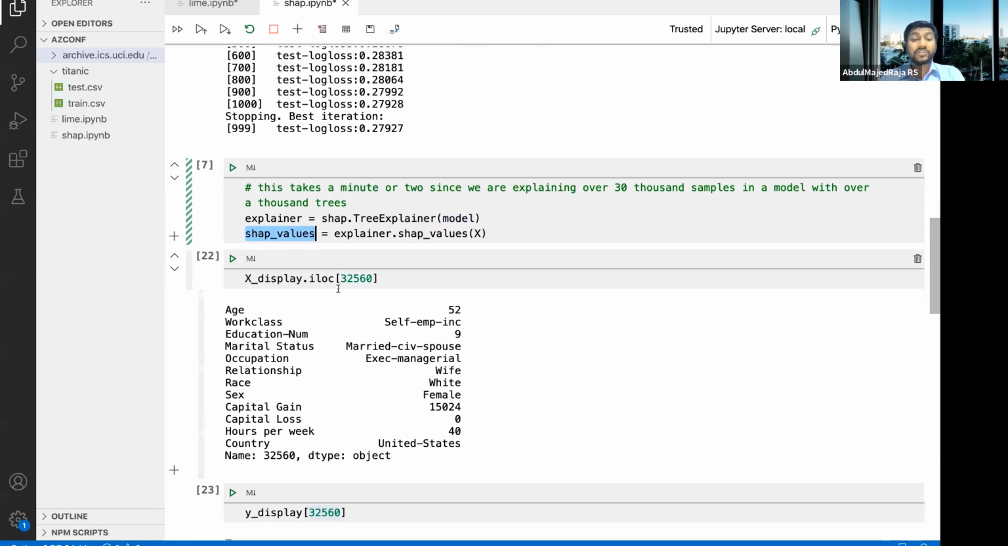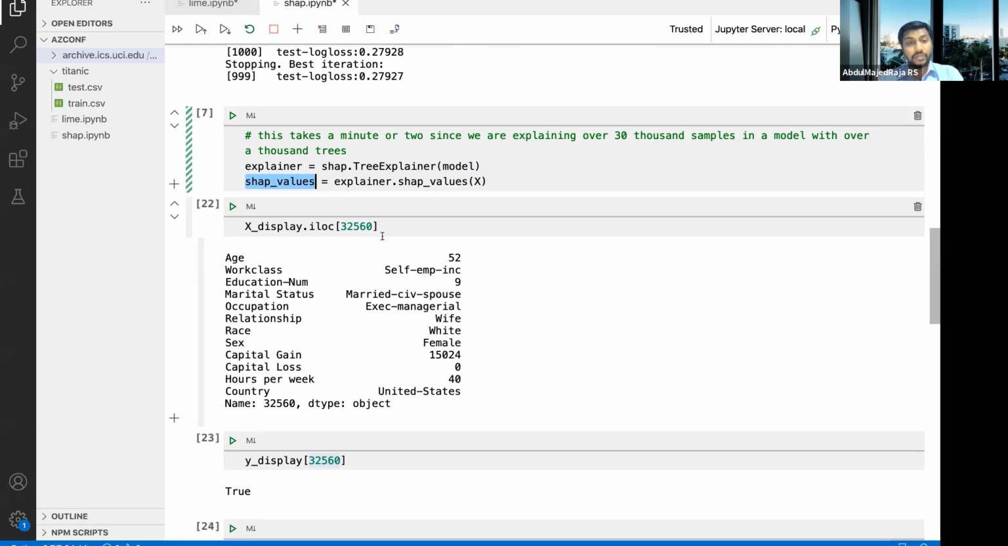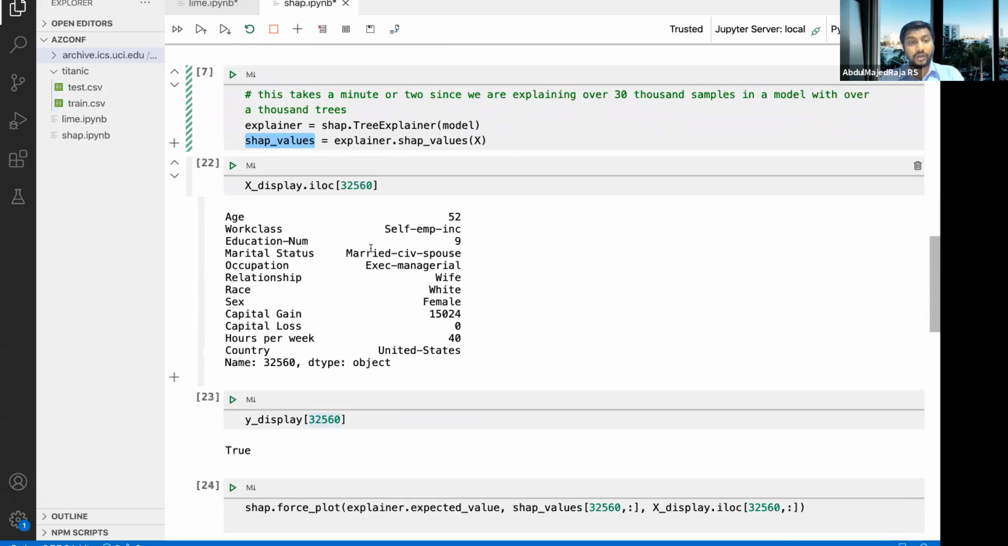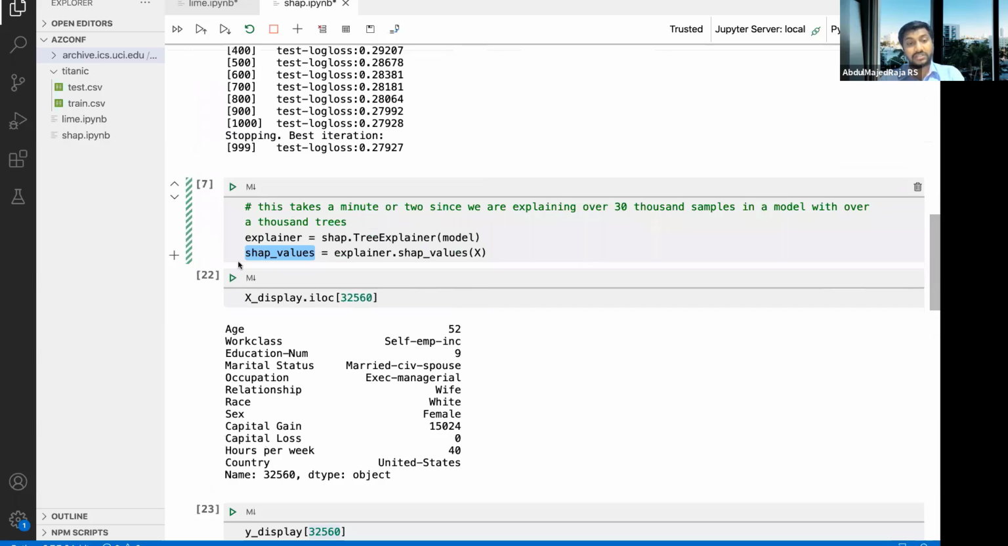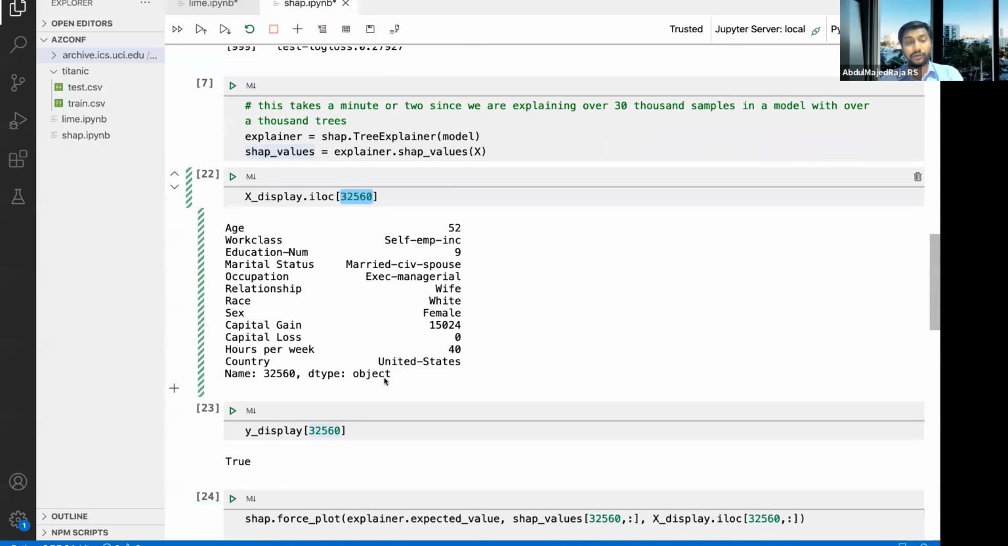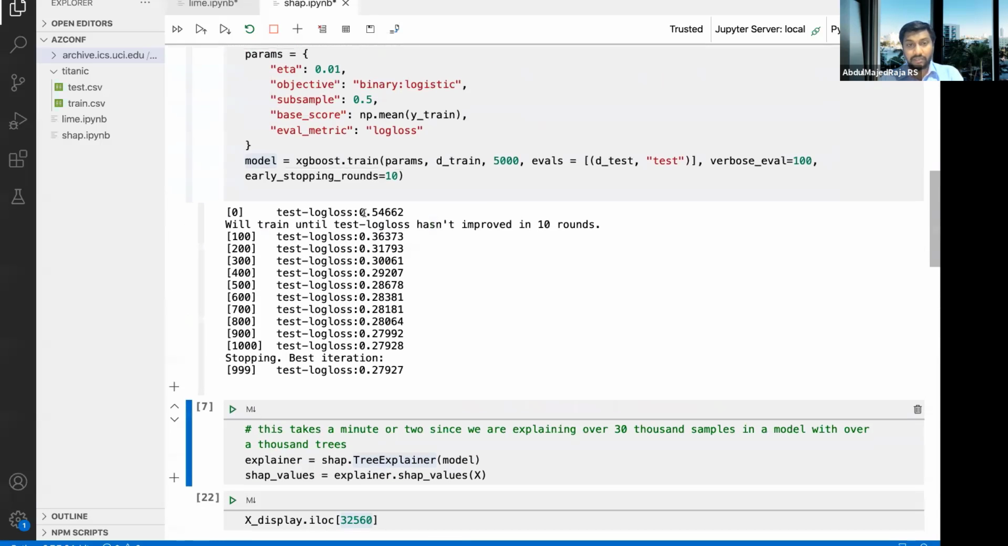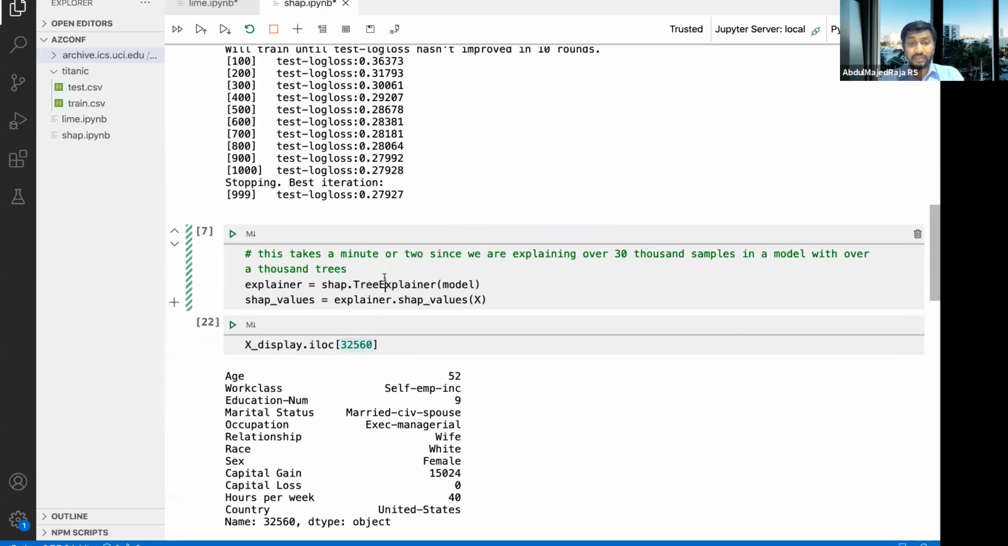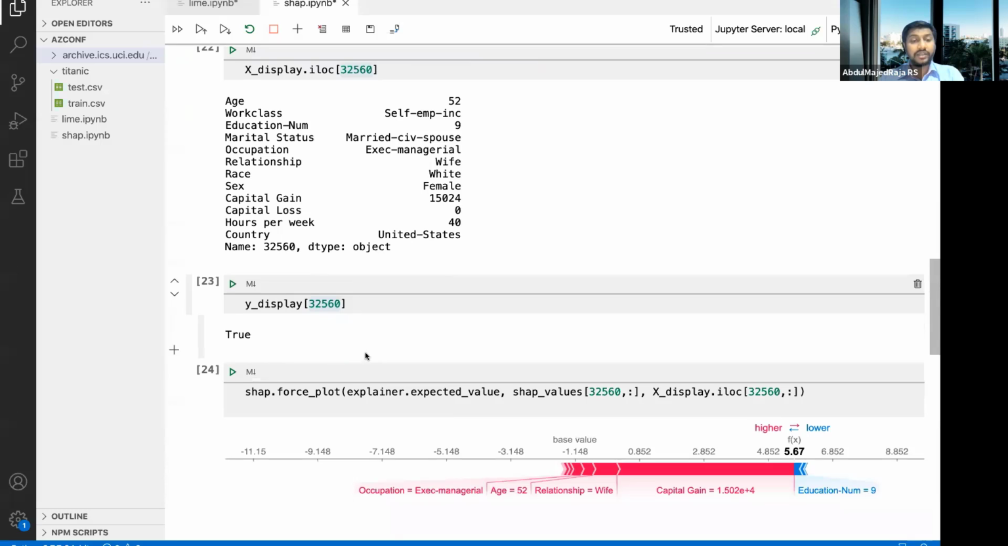And now you have to just pick a test instance for which you want to understand why the prediction has been made. So in this case, we are going to look at a particular value. Let's first look at 32560, which is our index value. So you have the tree explainer, you just build the model. Until this, it's a normal process. Then you have a tree explainer, and from that you have Shapley values extracted, and then you're going to create